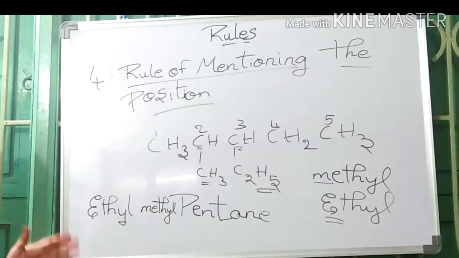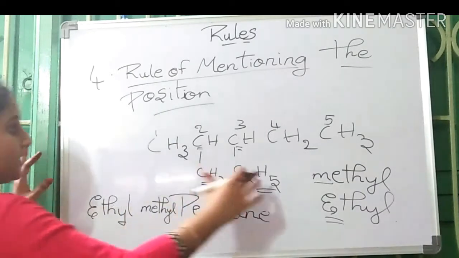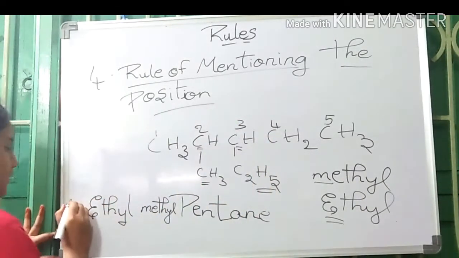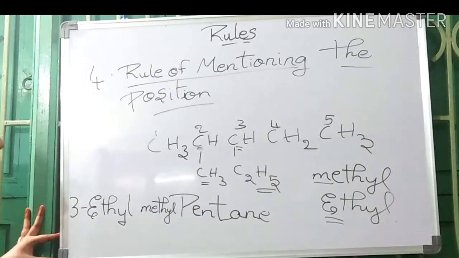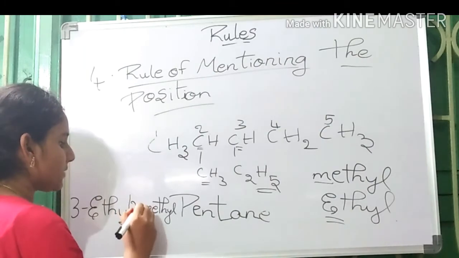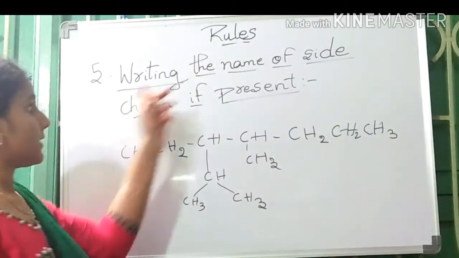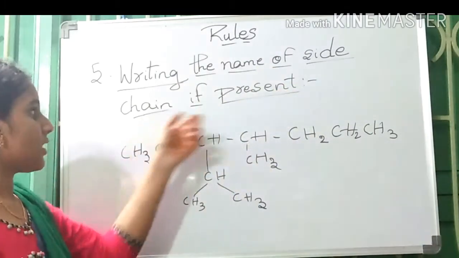pentane. But where are these ethyl group and methyl group present? The ethyl group is present on the third carbon. So, 3-ethyl. The methyl group is present on the second carbon. 2-methyl pentane. The fifth rule is writing the name of the side chain if present.